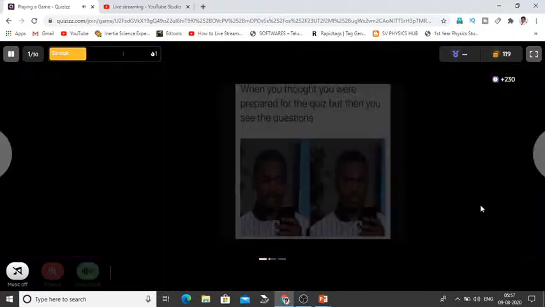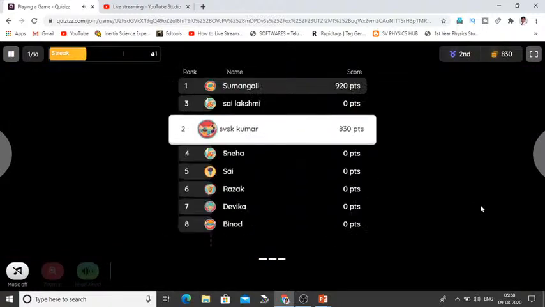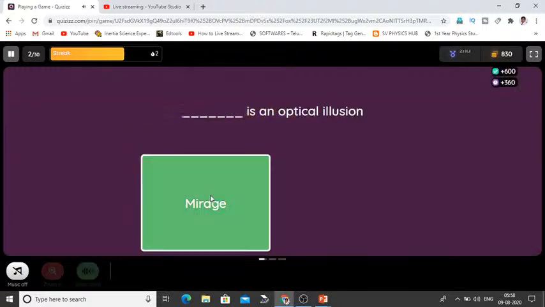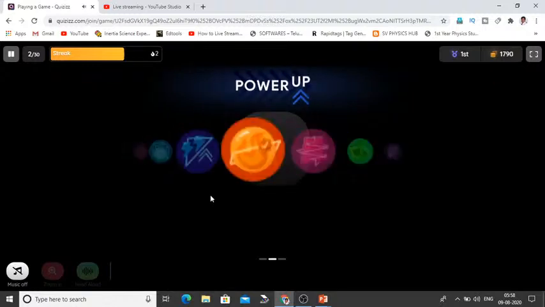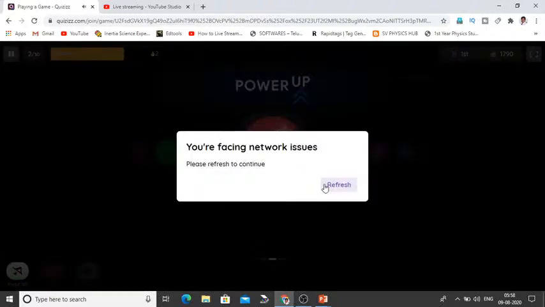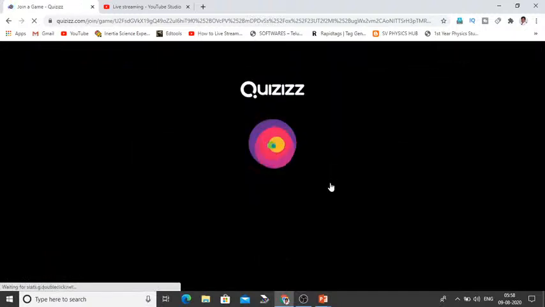So you can see the topper score also. Who is there here? Question. Blank is an optical illusion. So Mirage. So for me, it has some network issues. So I'll be getting the second question, I think so.